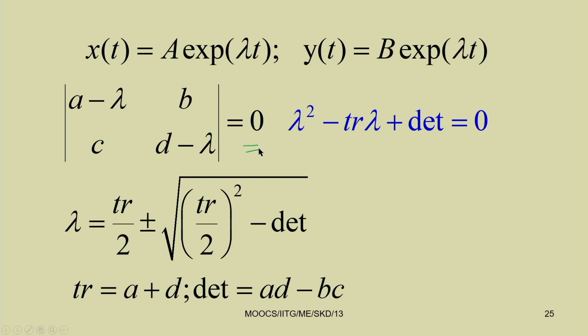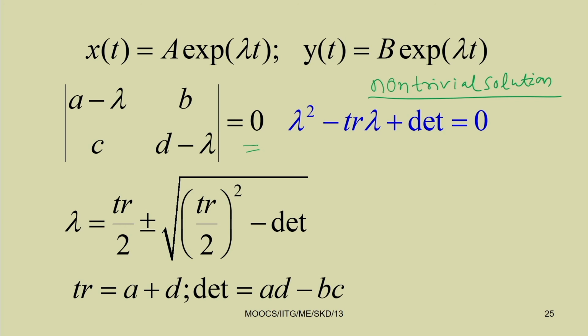For a non-trivial solution, that is when x is not equal to 0, the determinant of a minus lambda, b; c, d minus lambda must equal 0.